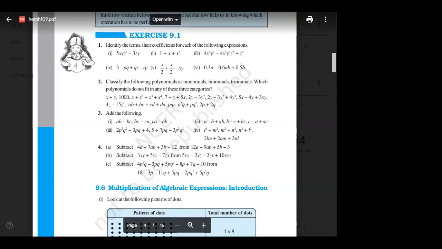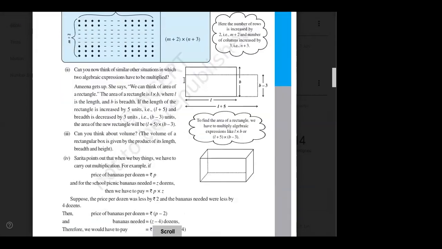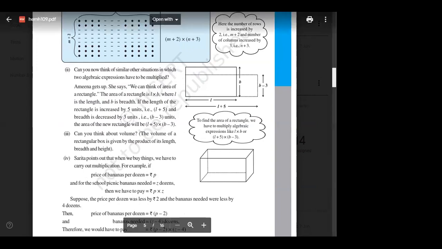If you have doubt, you can ask later also. So when we say that we have completed 9.1, we can think that our concept of basic like terms, unlike terms, addition, subtraction is clear. So that is check. The concept is clear.